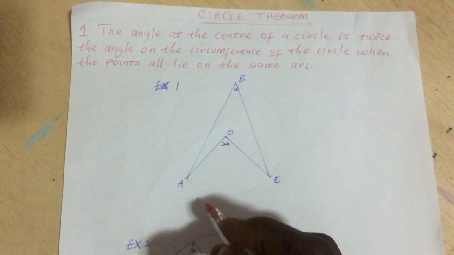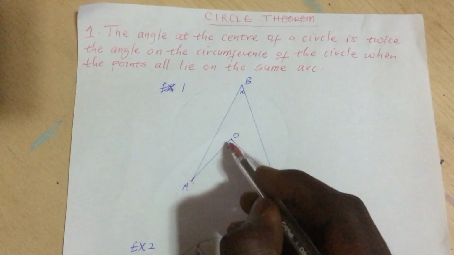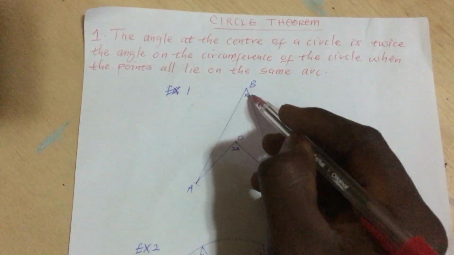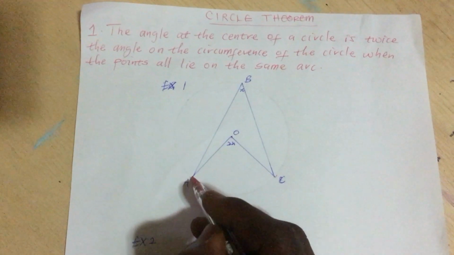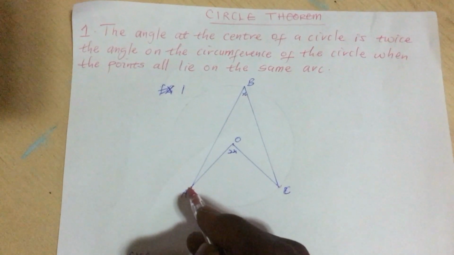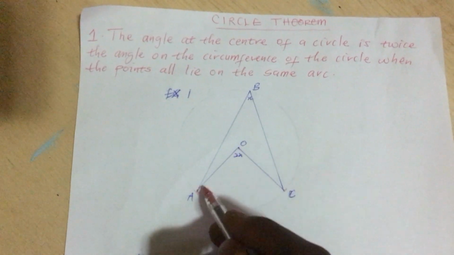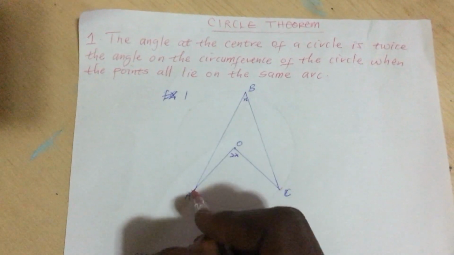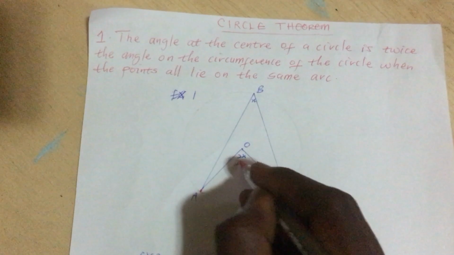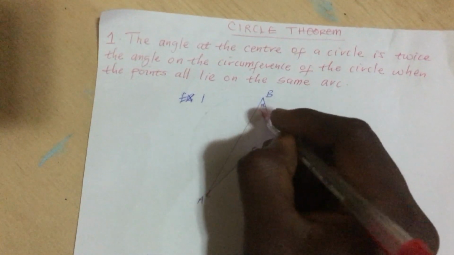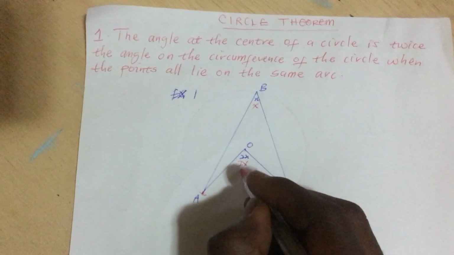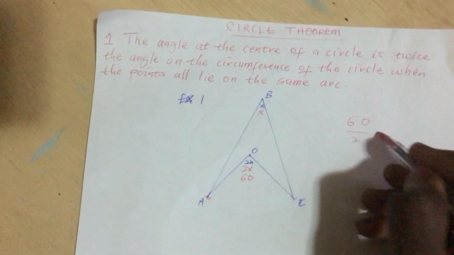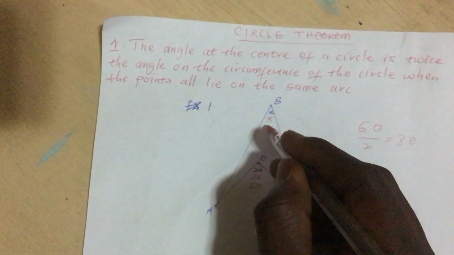So it's like when the angle at the center is twice the angle on the circumference when the points all meet at the same arc. Looking at this, the points here meet at this, from the center they all meet at this, and from the circumference they all meet at this. So we can say that 2x of this, that's twice of this, is this. That means if here is 60, we divide 60 by 2, which is 30. That means here will be 30.